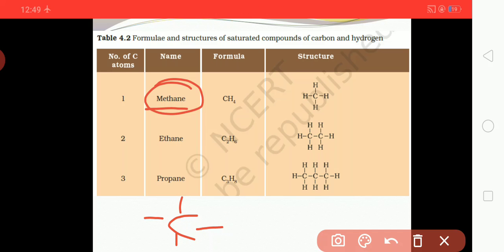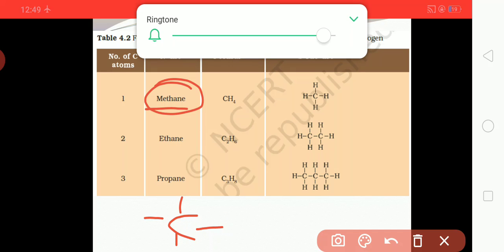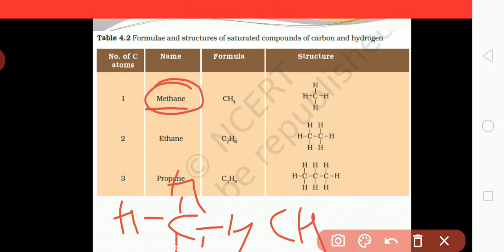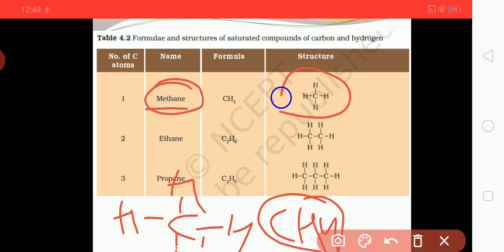In those 4 valencies, different hydrogens are attached, and it will form a structure, CH4. Four hydrogens are attached to one carbon, and so it is known as methane.